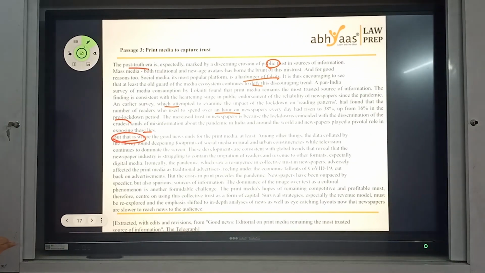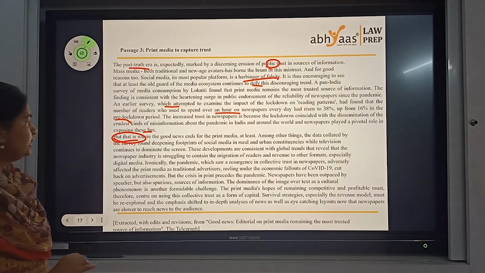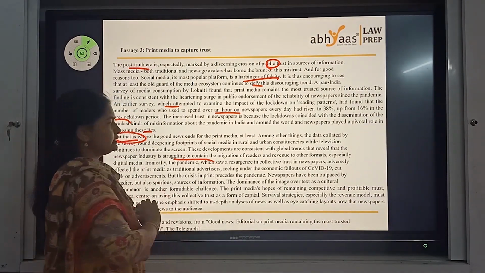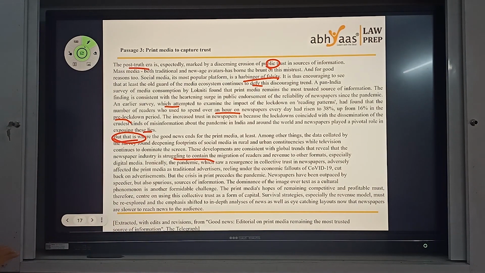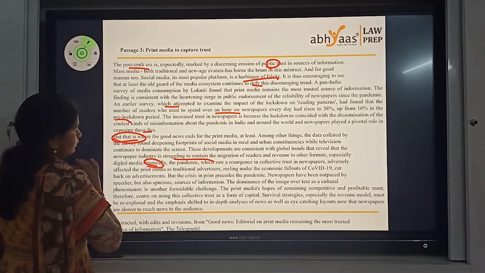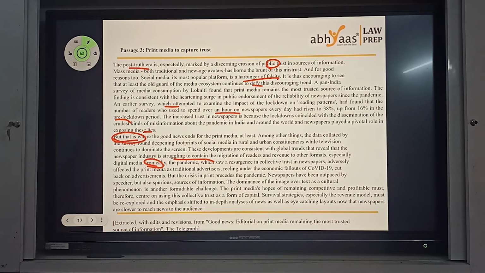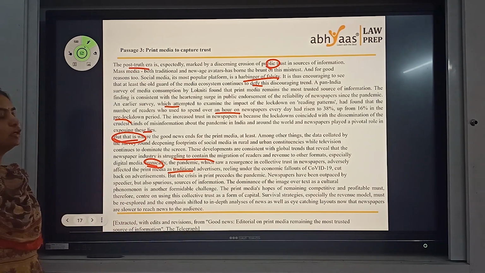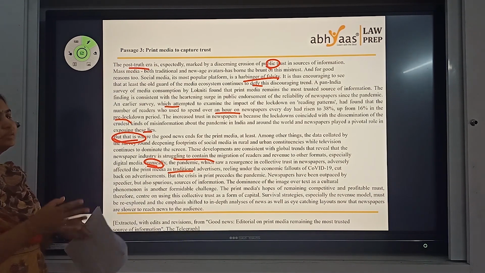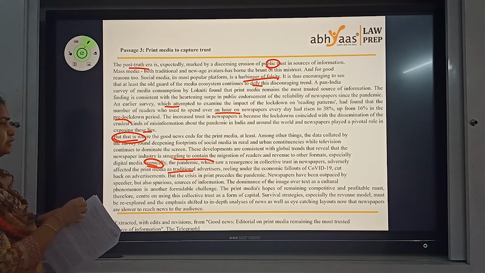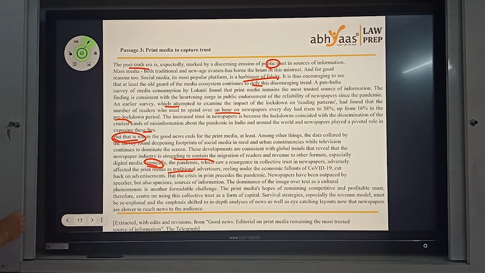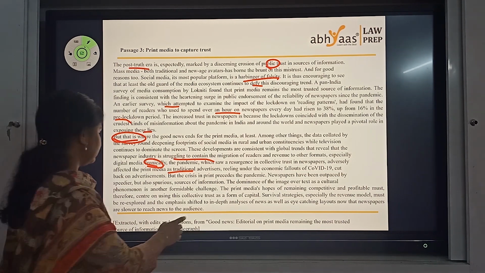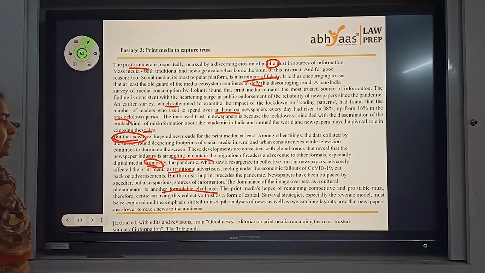These developments are consistent with global trends. They are struggling with migration of readers. People are going into online reading. Ironically, the pandemic, which saw a resurgence in trust in newspapers, adversely affected the print media as traditional advertisers moved out. So during the pandemic, even though the readers have increased, it didn't help their revenues because the print ads have moved away. The dominance of image over text as a cultural phenomenon is another challenge.